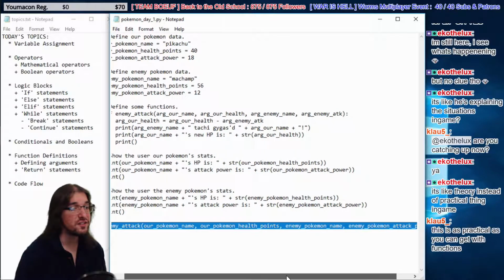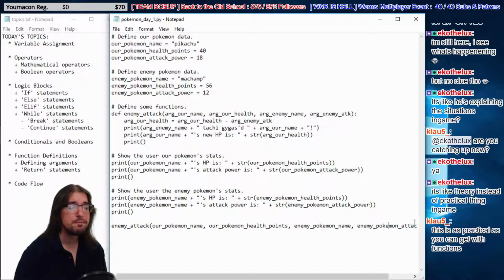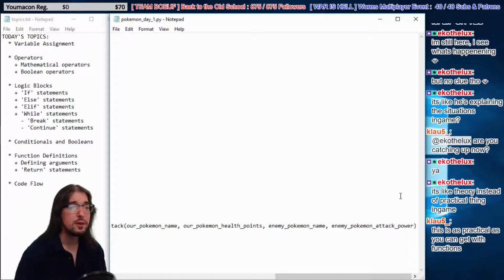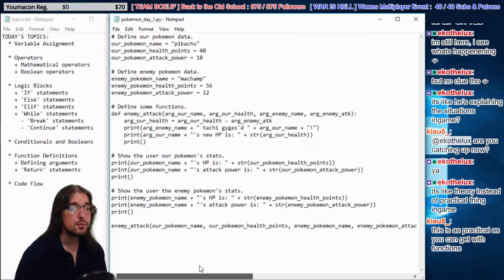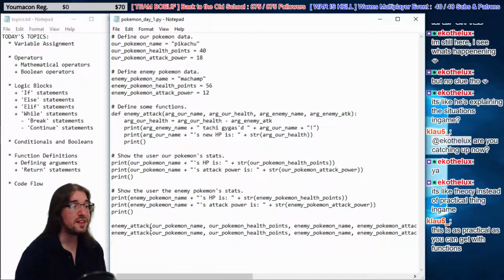So we've saved a lot of space. In fact, let's do it again. Okay, we're going to actually do it twice. We're going to have Machamp attack 2 turns in a row. What a cheater. Well, I think I need a blank line here. Here we go. Boom. So now we're doing the same thing twice.